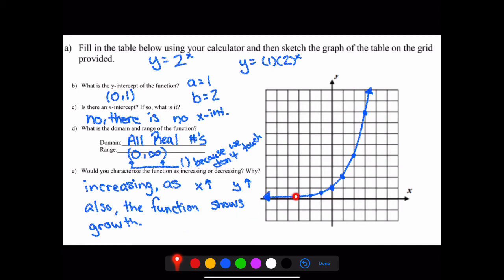So as we can see, all these x values are included, and it does continue going over forever and ever in the x direction, even though it's going in the y direction much faster. And we don't touch that x-axis. Very important there.